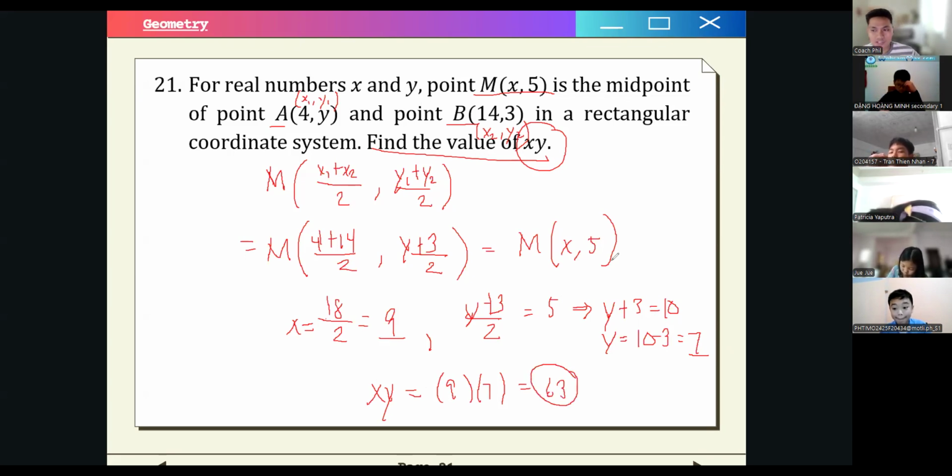So take a bit of time to take a screenshot of the solution if you want to, or write it down. Okay, so what we did is we just used the formula, or the logical solution, for finding the midpoint between two points in our rectangular coordinate system. So we found that x and y are 9 and 7. If there are questions, raise your concerns right now. And if there are none, let's move on to number 22. Okay, I assume there are none.